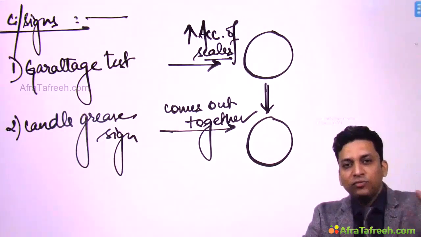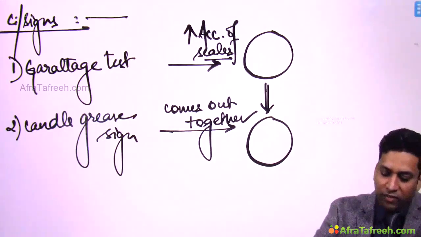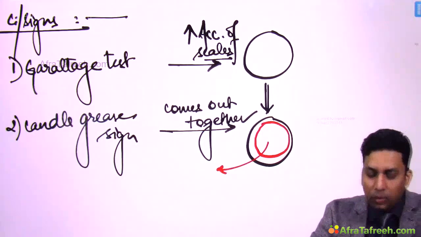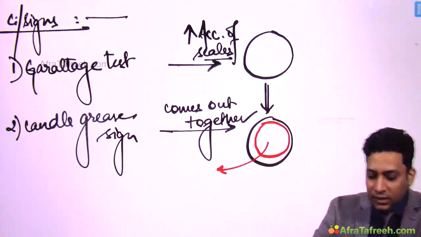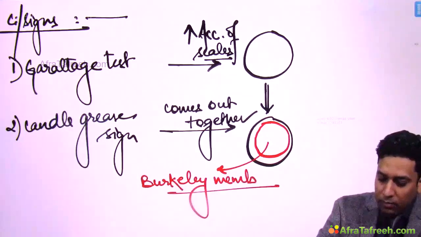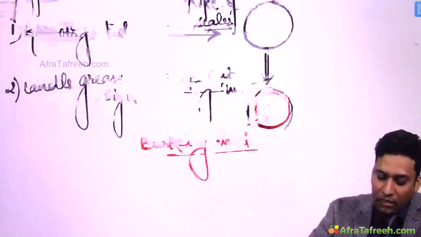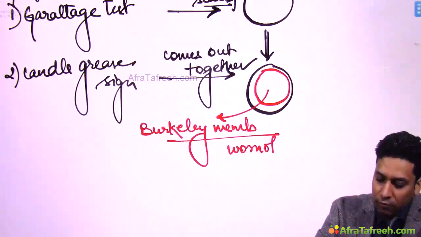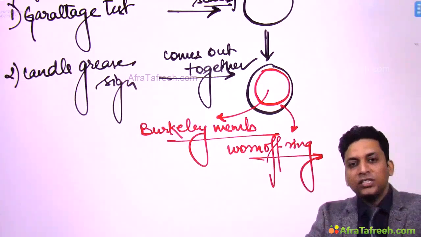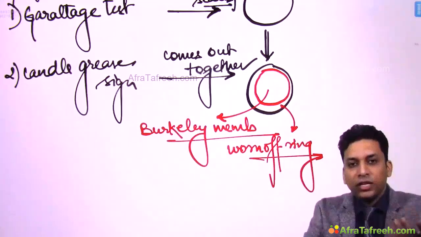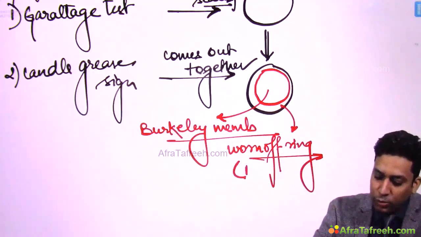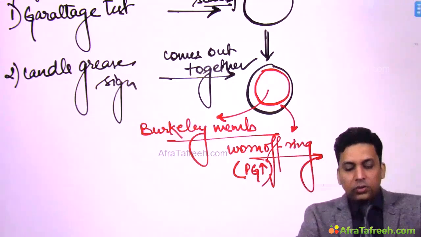Now let us consider you have removed that final layer also. Now when you have removed that final layer, you will find a shiny glistening membrane. So when you remove all the scales, I told you a membrane is seen. This is Berkeley membrane. Many a time you might find a surrounding hypopigmented margin, which is known as Woronoff ring. This hypopigmented margin is usually seen when we start phototherapy also. So when we give phototherapy in a patient of psoriasis, this hypopigmented margin is seen around the lesion. This is due to release of prostaglandins.